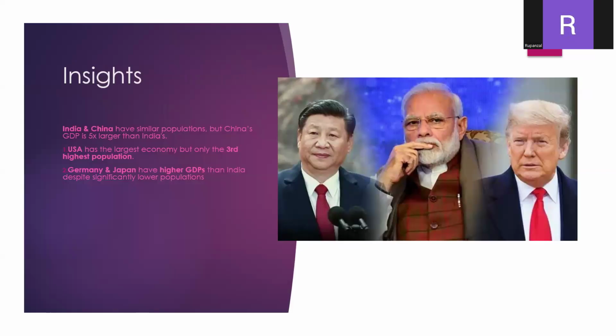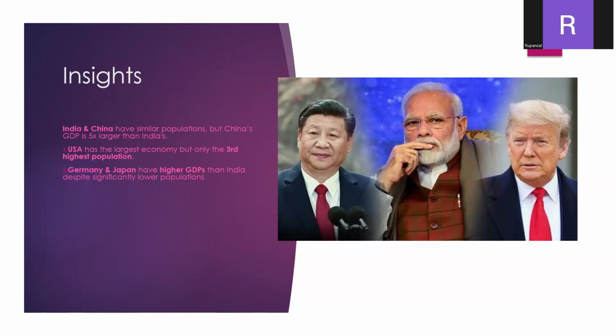So let's compare it with other countries. Like we have China. India and China have a similar population, but China's GDP is 5x, five times larger than India's GDP. We have Indian GDP at 4.27 trillion USD. On the other hand, the Chinese GDP is approximately 20 trillion USD.